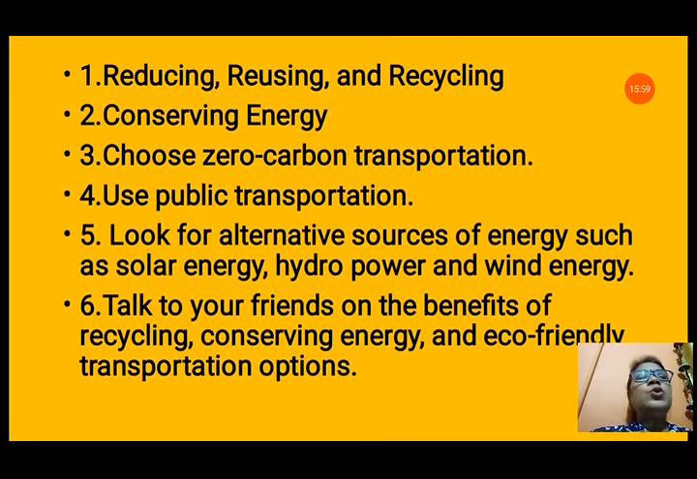Look for alternative sources of energy such as solar energy, hydropower energy and wind energy. These are eco-friendly, easily available and renewable also. Talk to your friends about the benefits of recycling, conserving energy and eco-friendly transportation options. That means public awareness is also very important, so you should talk about this to your friends and neighbors also.